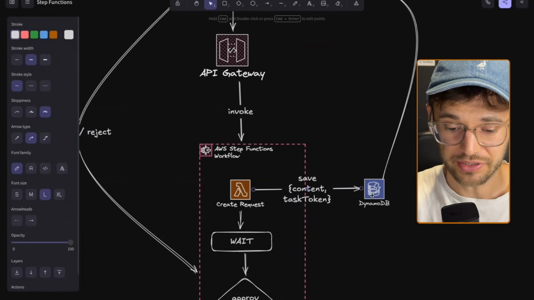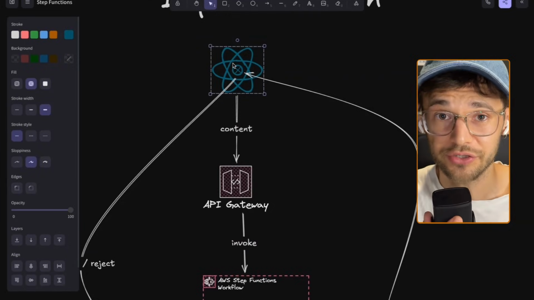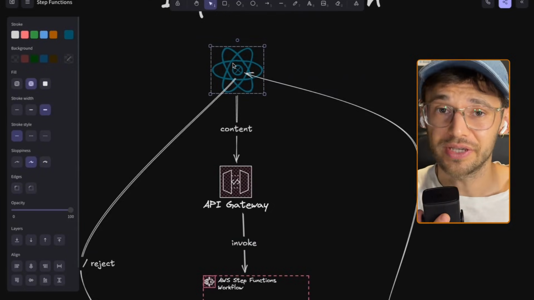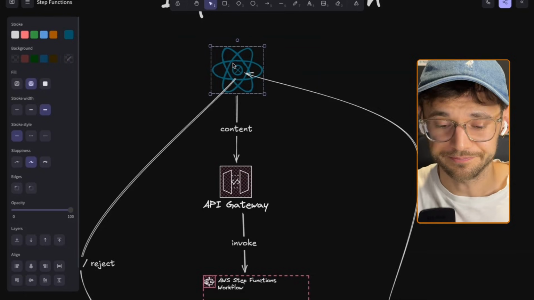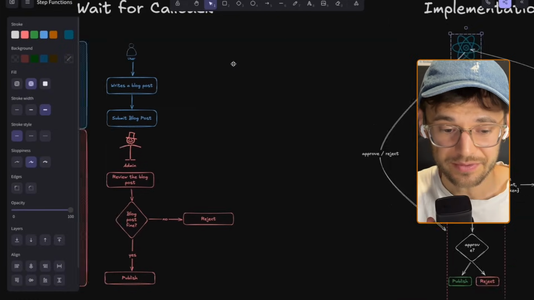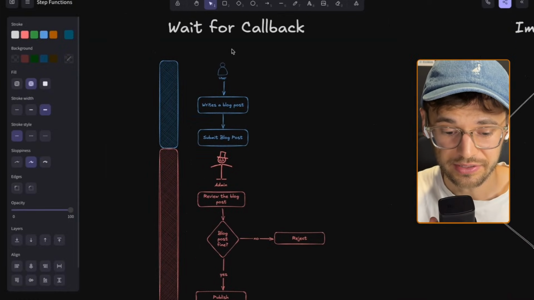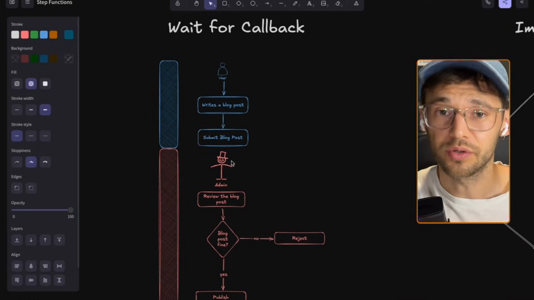So we save the content and the task token, and this goes back to the React frontend because we have two routes here actually. We have a dashboard route for the admins, and we have a submit content route for the users. So this is the overall workflow which enables us to have the user writing the blog post and the admin rejecting or approving a blog post.